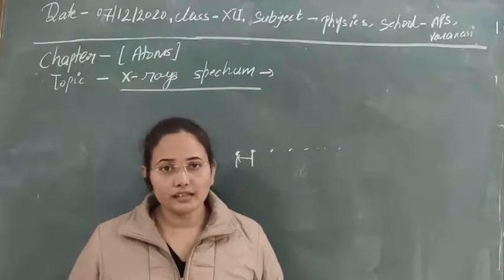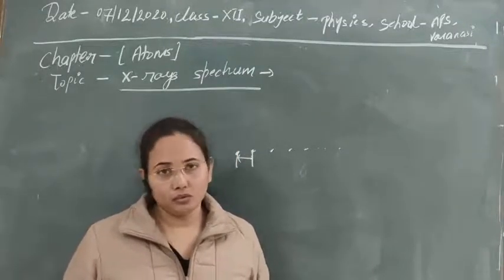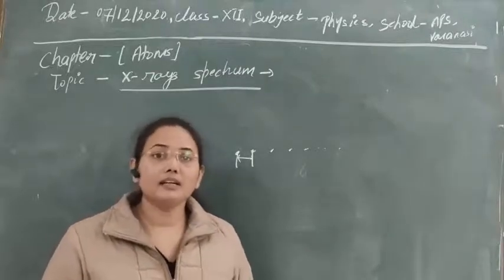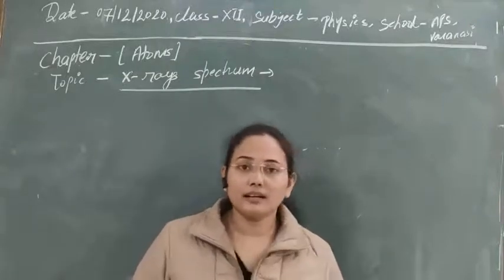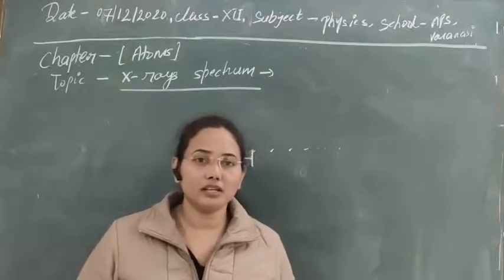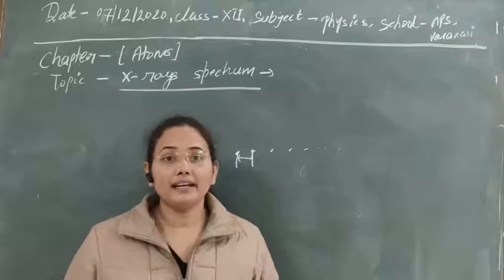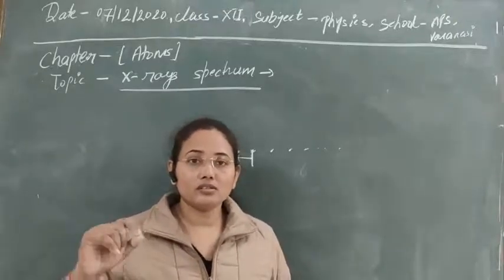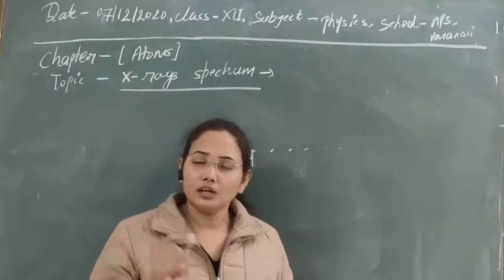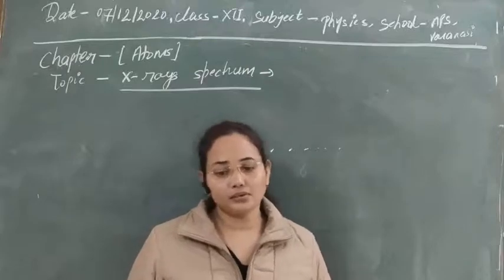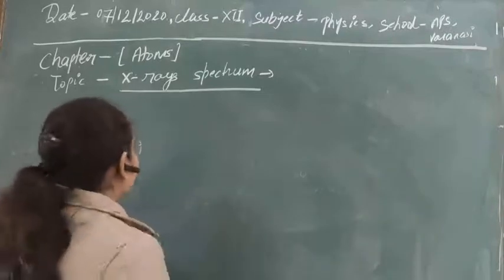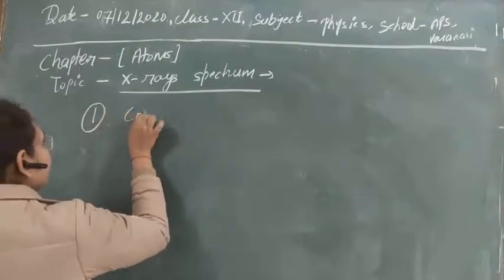First of all, to produce X-rays we need a high voltage supply, obviously to accelerate the electrons. The primary condition is that the electrons targeting the atom should be highly accelerated and have high velocity. After that, when they collide with the atoms or the electrons in the atoms, X-rays are produced in two ways as a result of the collision. Let's see them one by one. So the first type is continuous X-ray.